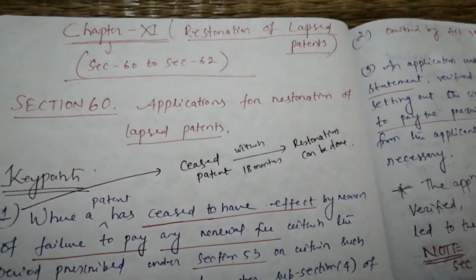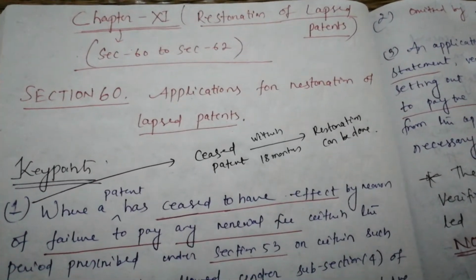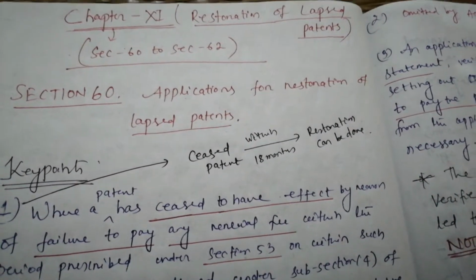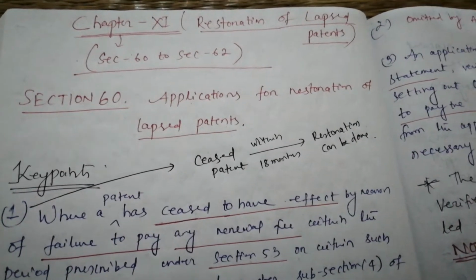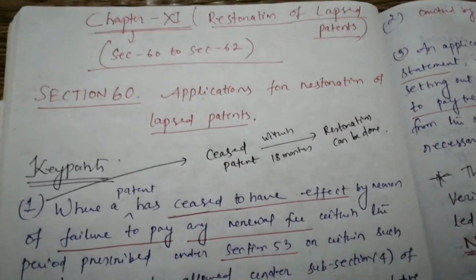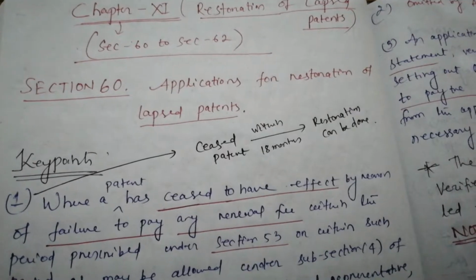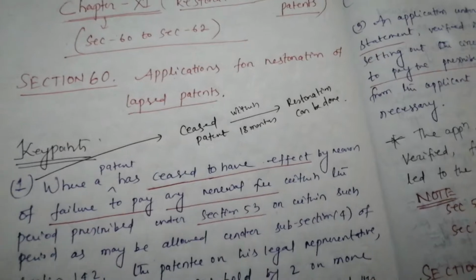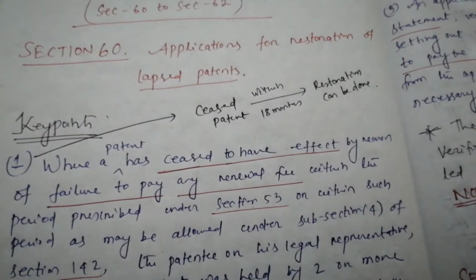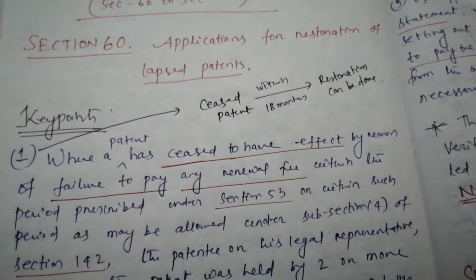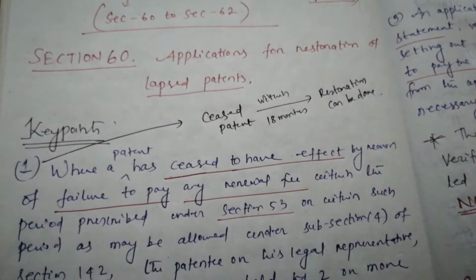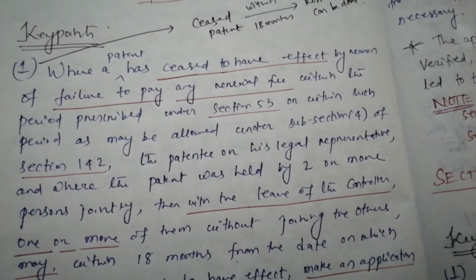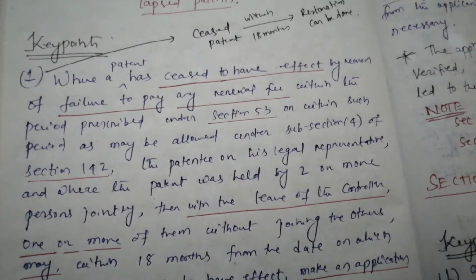Dear friends, today I will continue with another chapter of the Indian Patent Act, the Patents Act 1970. The chapter is chapter 11, and this is about restoration of lapsed patents. This chapter consists of sections 60, 61 and 62, and we will start with section 60. The title is Applications for Restoration of Lapsed Patents. Fine. I will try to explain all the subsections through my key points.